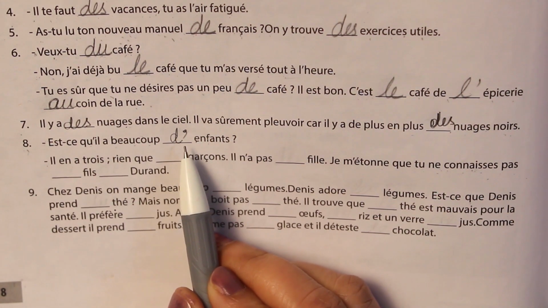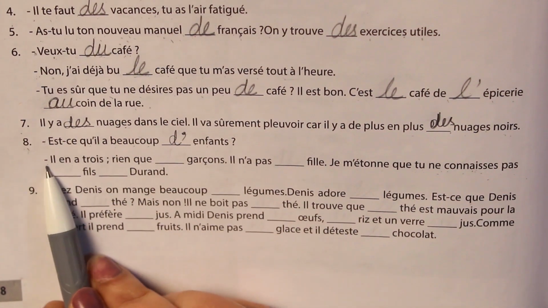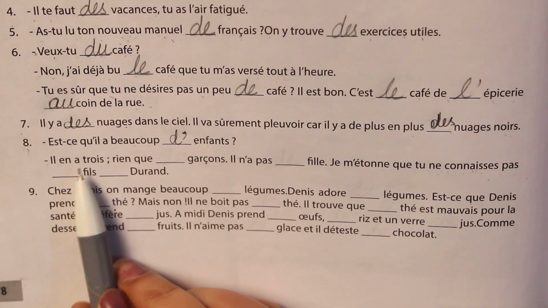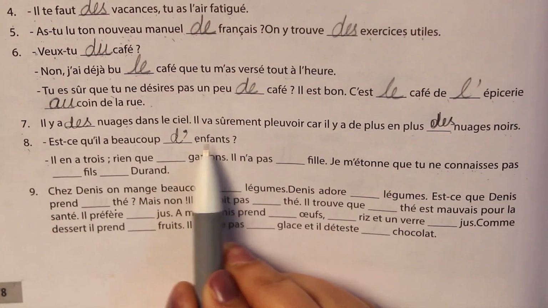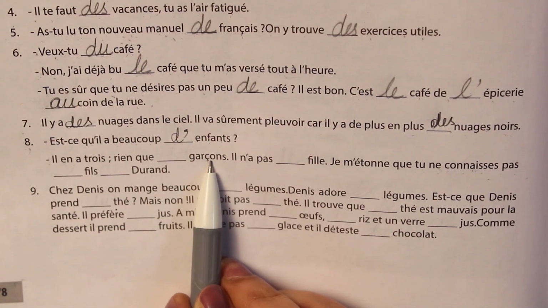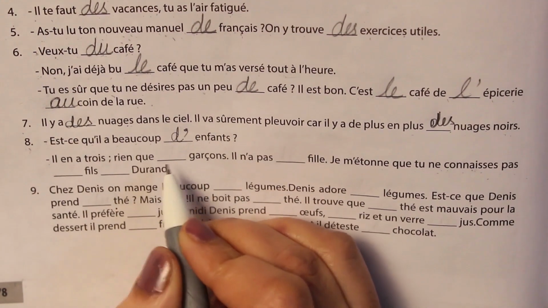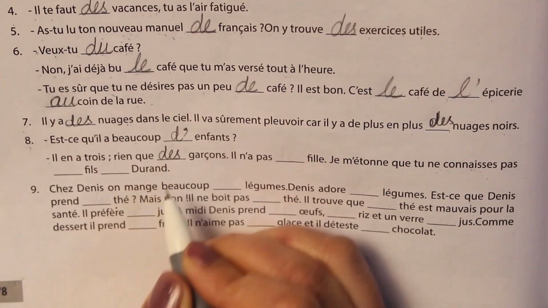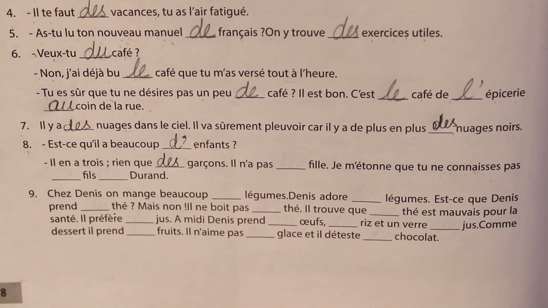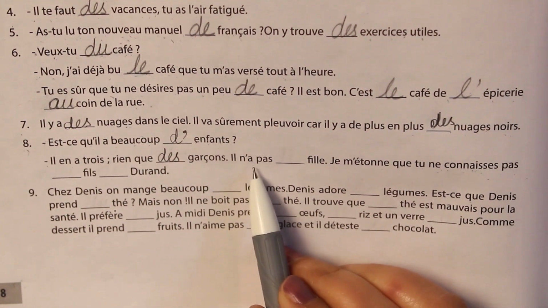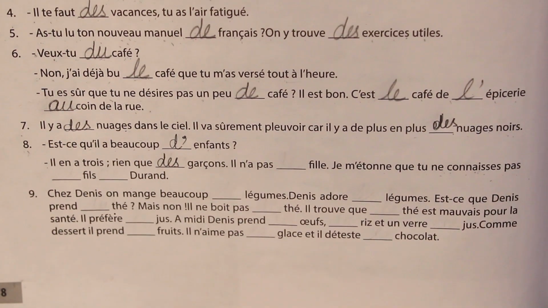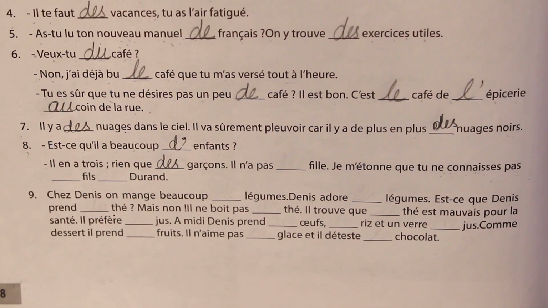They are talking about a person. Okay. Now, the other person is replying, il en a trois. He has 3. This en is for d'enfant. Okay. Rien que dash garçon. Now, garçon is written in plural form. So, we'll write des. Rien que is used here for only. Okay. Nothing but, only, in that way. Il n'a pas dash fille. Means he doesn't have any girl child. Means he doesn't have any daughter.